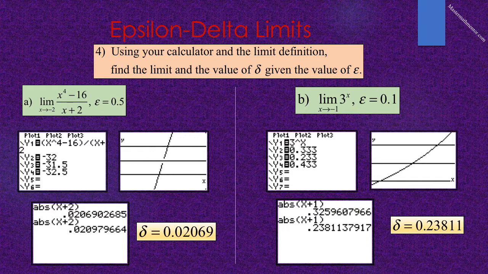Note that 3 raised to the negative 1 is 1/3, not 0.333. So we would expect that our answer might be slightly off, and it is. Our true delta is 0.238814, and that would round to 0.239.